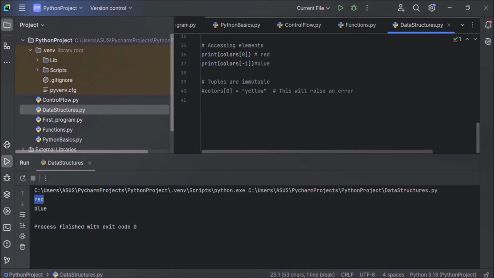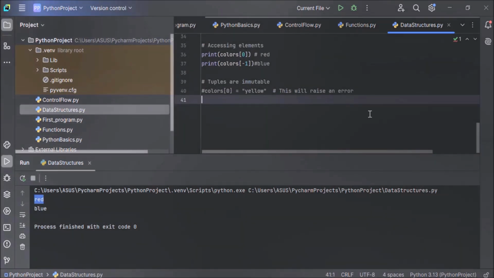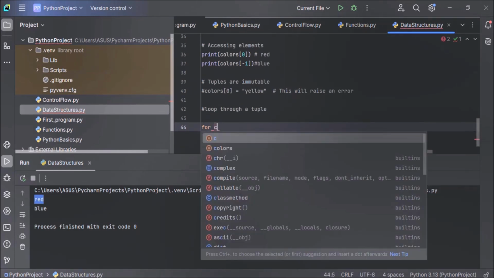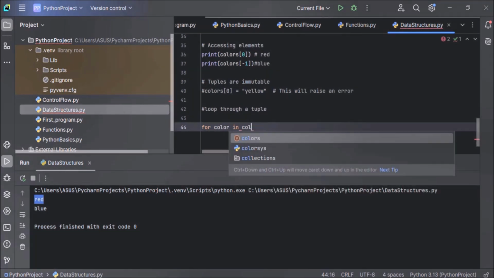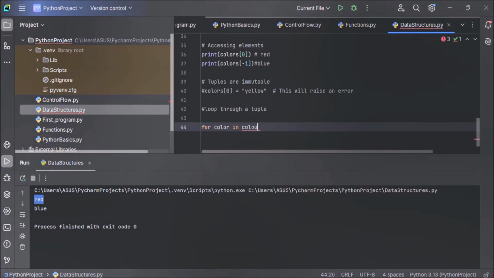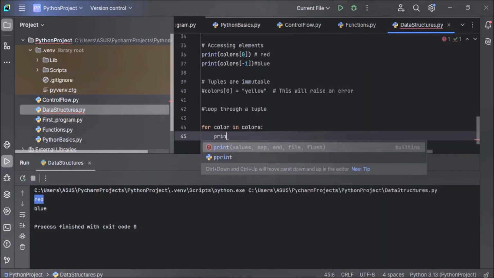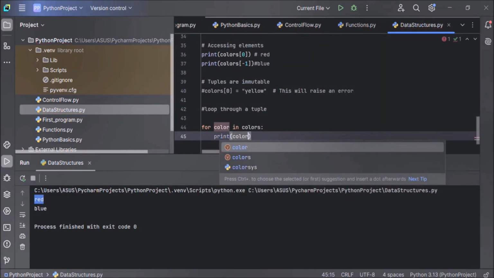Now next is how to loop through a tuple or how to iterate over a tuple. Just like list, you can use a for loop to iterate over a tuple. For example, for color in colors, colon, and print the variable color.